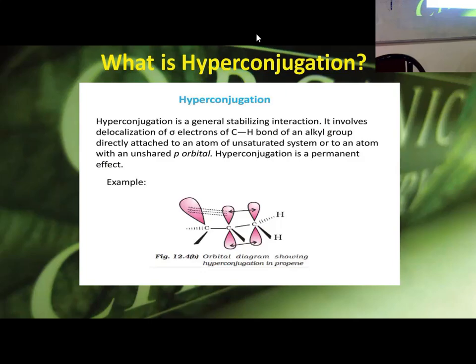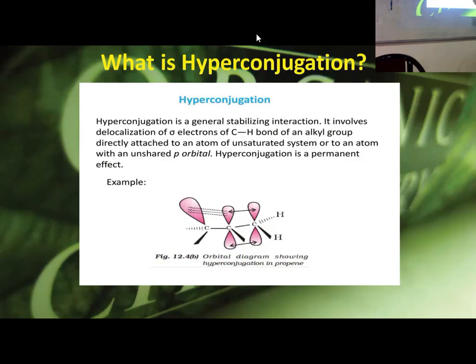And what is the difference? How do you understand? If you compare the stability of ordinary double bond molecules and this type of conjugated double bond molecules, you will understand this is more stable. This is giving some more stability, because of more delocalization of electrons by resonance. This is called conjugation.